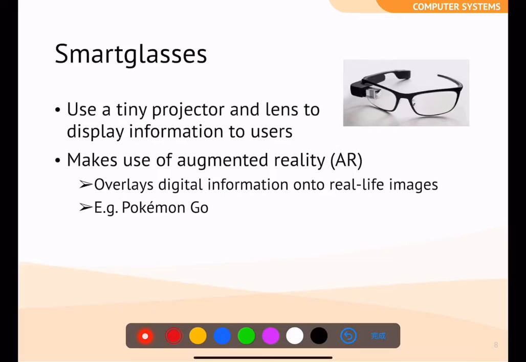So smart glasses, there will be a tiny projector. This one is the tiny projector, and then it can project onto your lens display, and it cooperates with AR. AR means augmented reality. The typical example is Pokemon Go, the game. So it will overlay, it means overlap, digital information onto real life images.